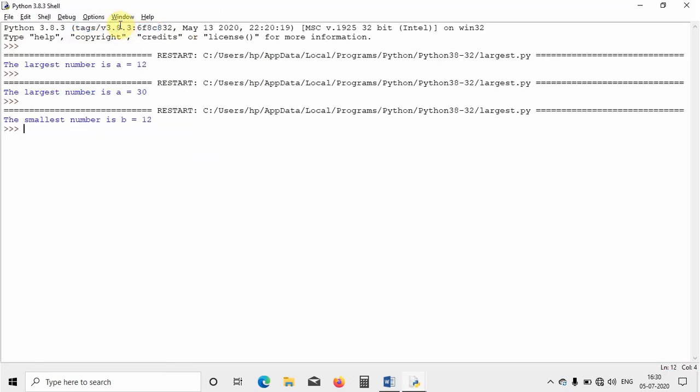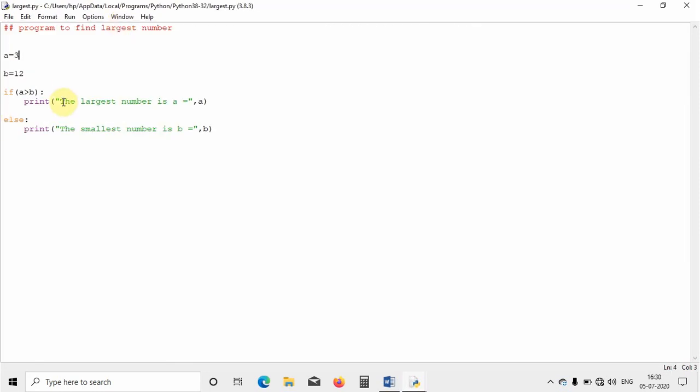Now it is showing that a is greater than b is not true, so it goes to else and prints that b is the largest number. That's why the number b is greater in this case. Like this you can use the if statement to find out which number is greater.